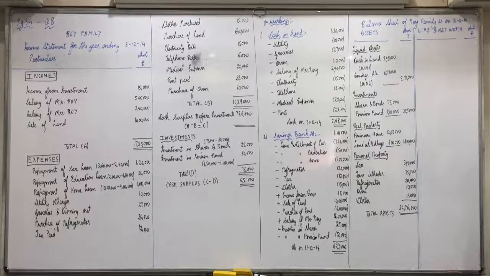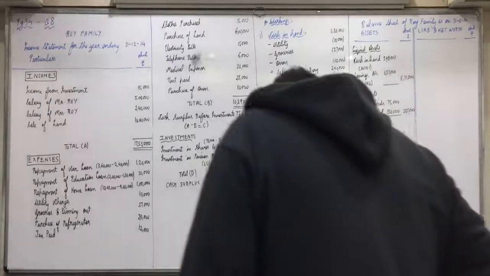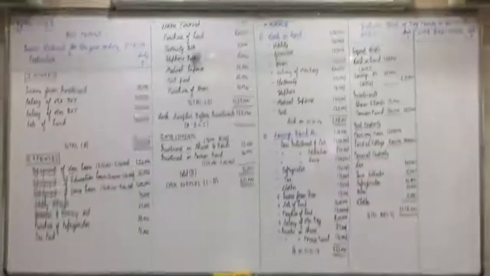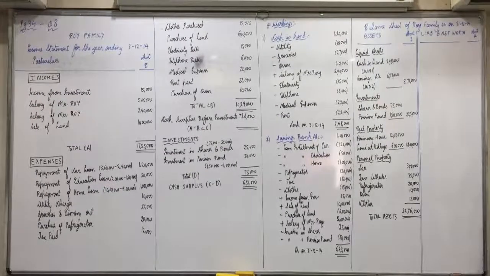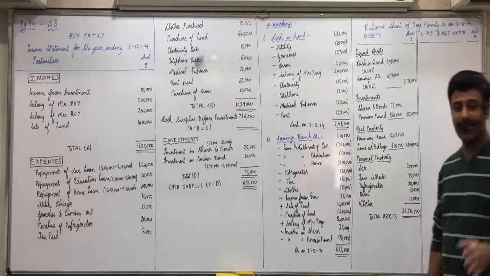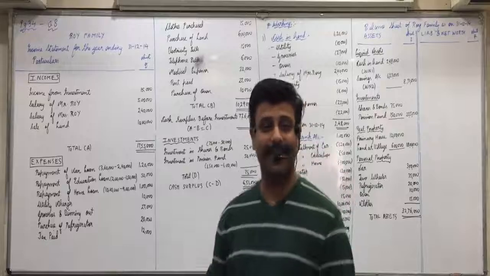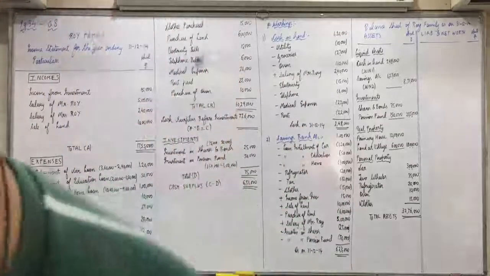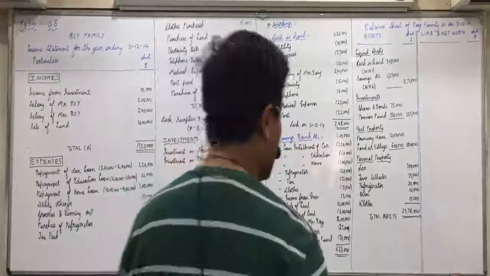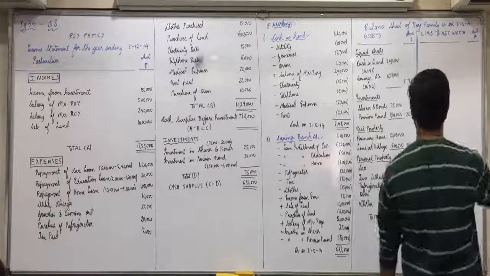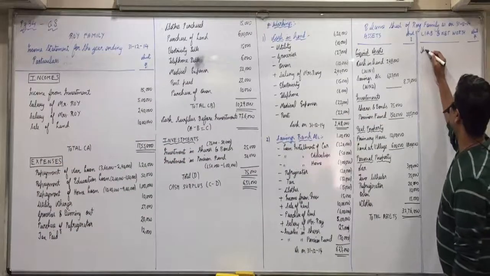Now liabilities. Is the angle proper or changed? Yes, for the 32,76,000. Now liabilities, short-term liabilities.